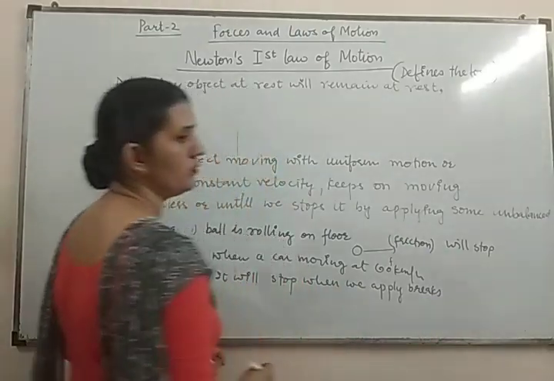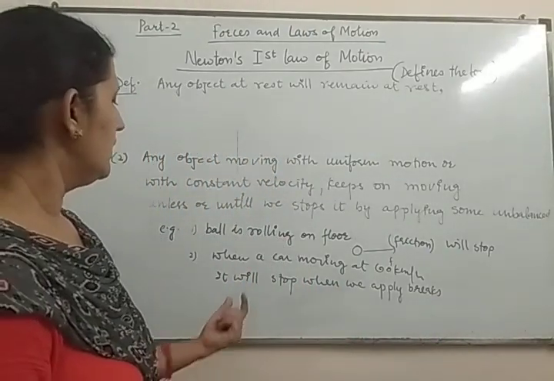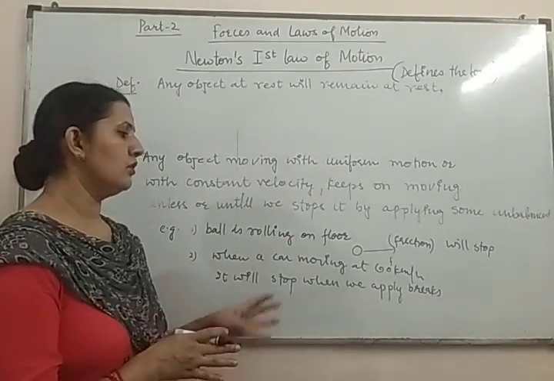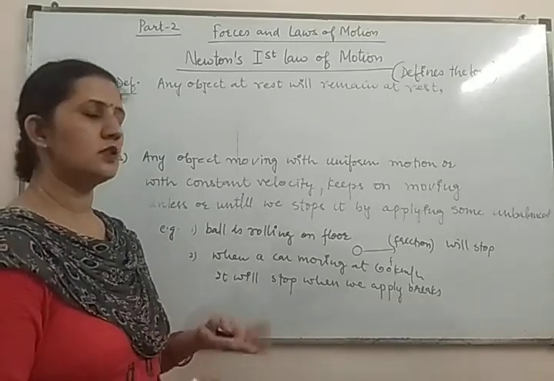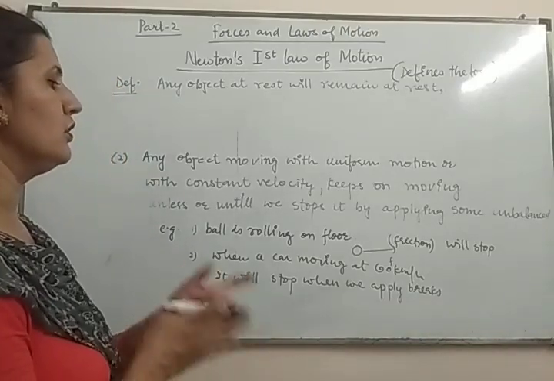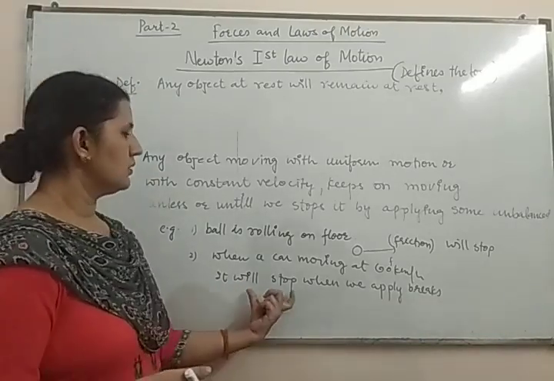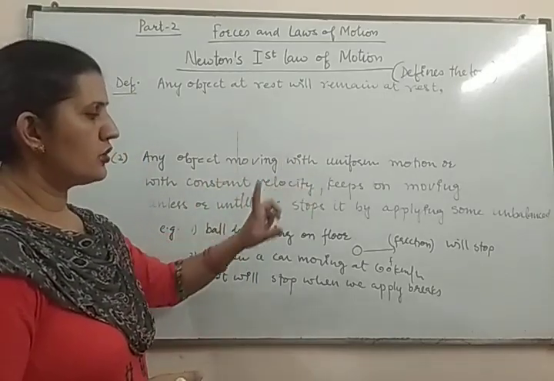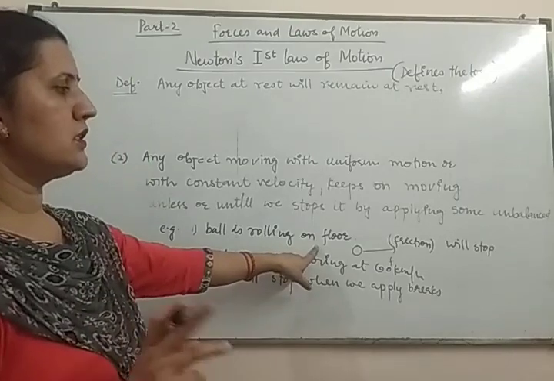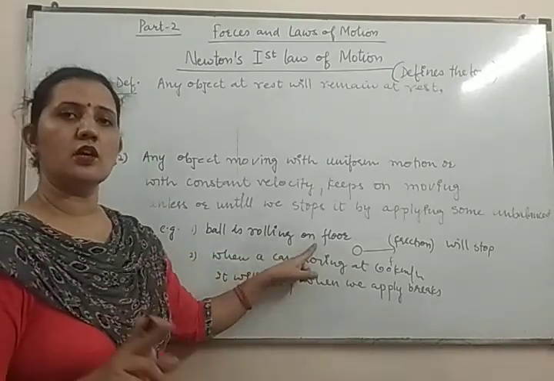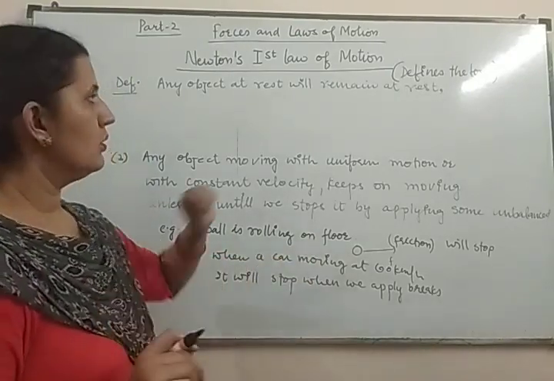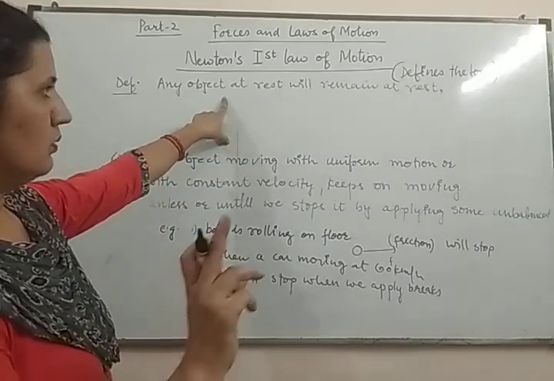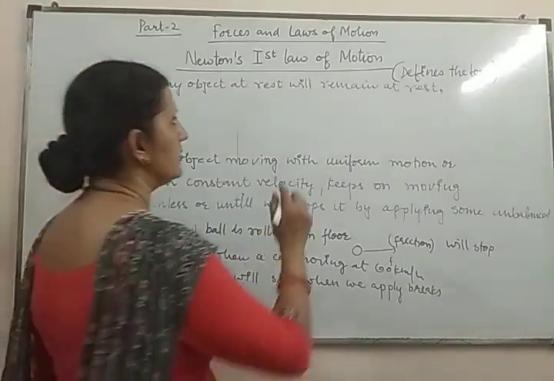When you are riding a bicycle and you stop pedaling, only then the bicycle stops; otherwise it will not stop if you continue to supply the force. A moving object will not stop by itself unless you apply some external force on it. So we can write one more point.